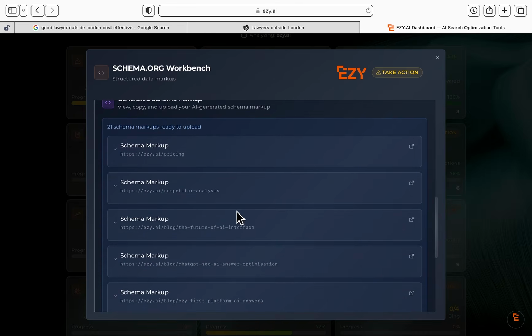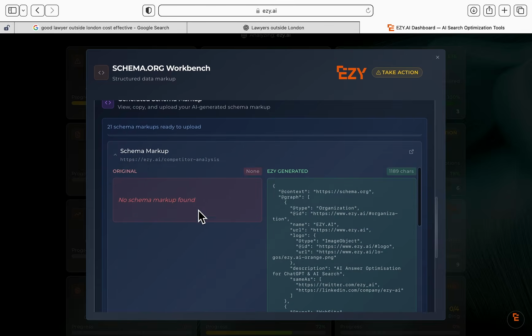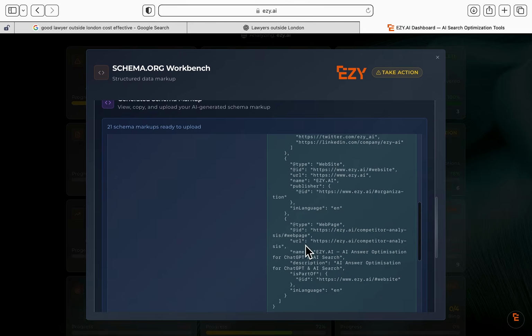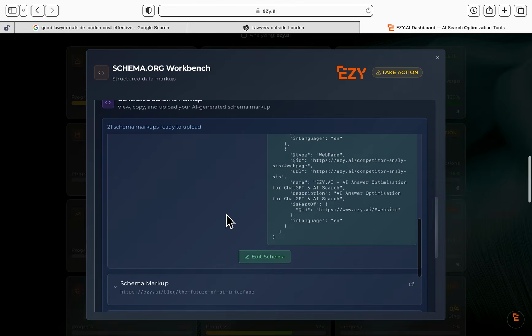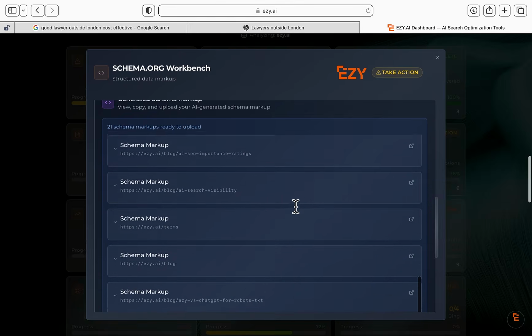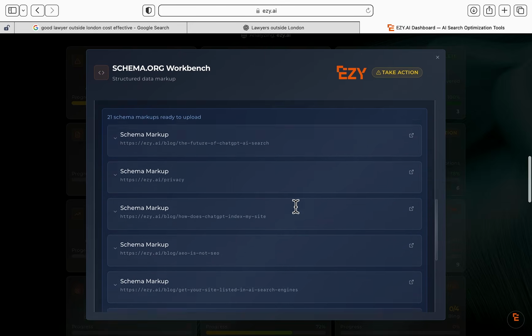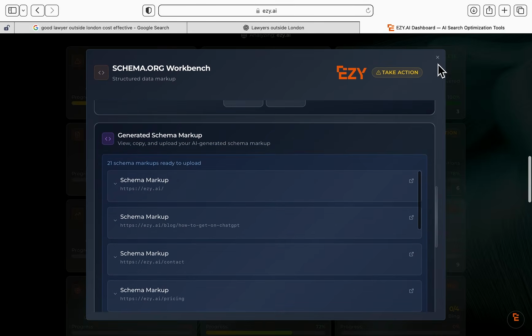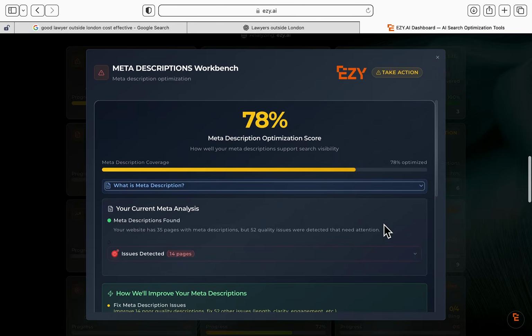Now, you can imagine how long this would take to do across your entire website. Easy does it for you automatically. It looks at every single web page and creates all of the schema with all of the classifications, all of the subcategories, everything for you. You can edit it, of course. You can choose what you do upload and what you don't upload. You can select, and with one click of a button, you can connect Easy to your website and upload all of your schema. Exactly the same for your meta descriptions.